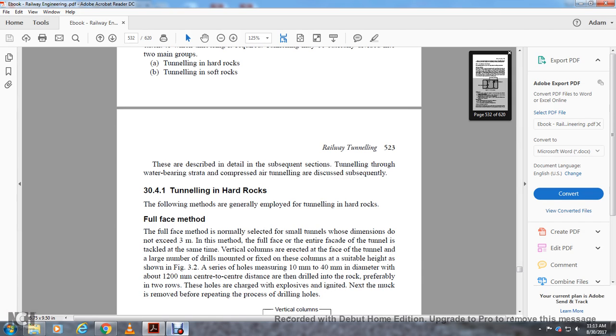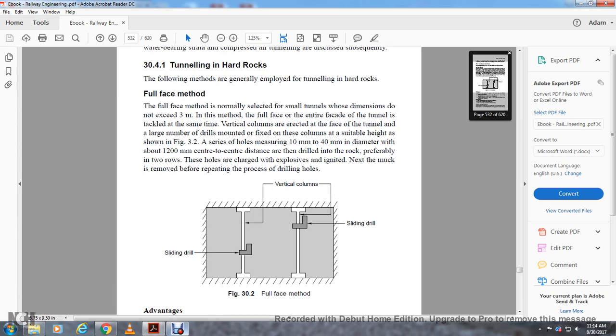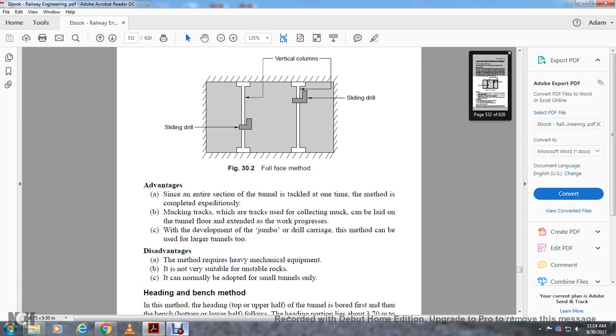figure 3.2. A series of holes measuring 30 to 40 millimeters in diameter, with about 1200 millimeters center distance, are drilled in the rock, preferably in 2 rows. The holes are charged with explosive and ignited, and the muck is removed before proceeding with the drilling of the next holes. Figure 3.2 shows the sliding drill, vertical column, sliding drill, full face method.